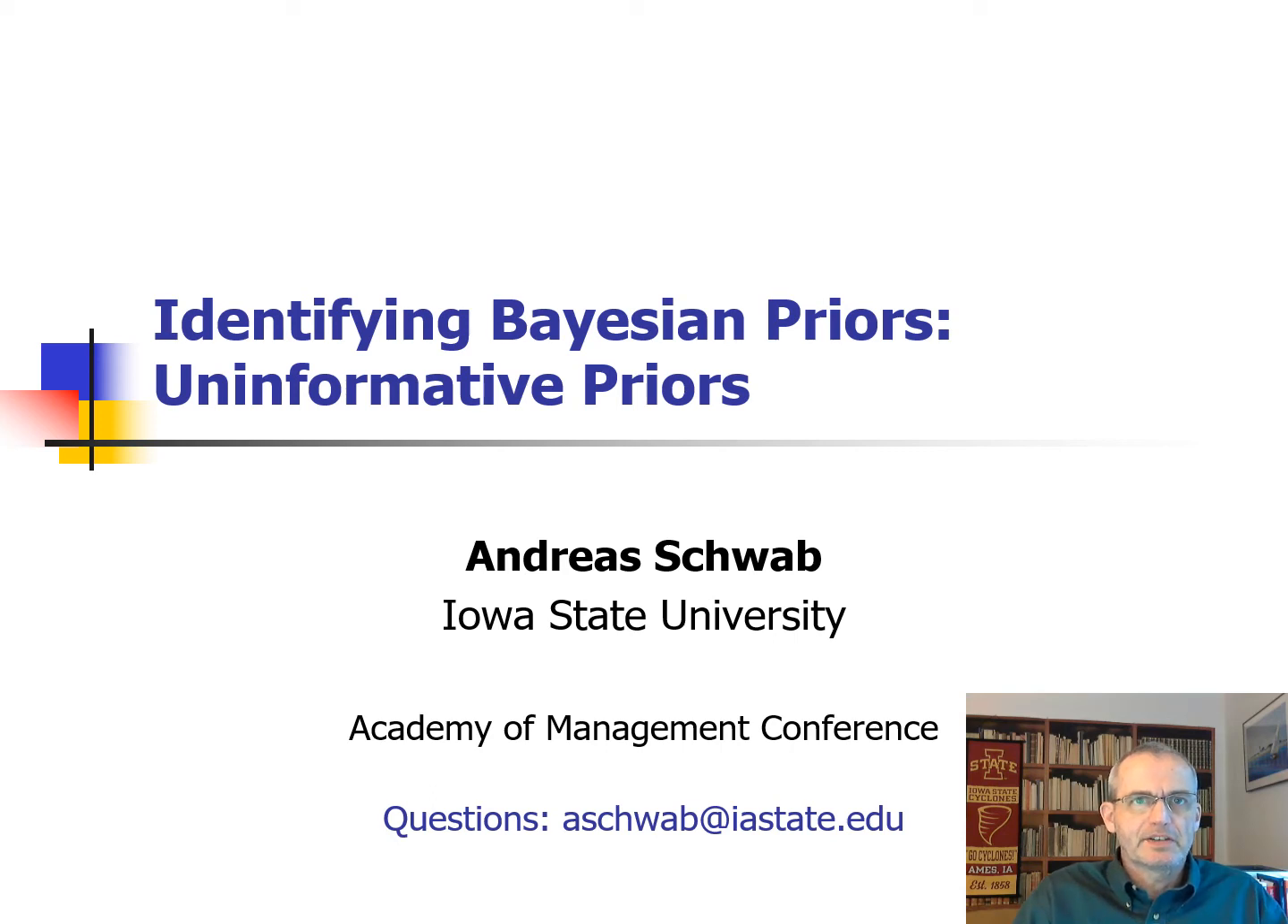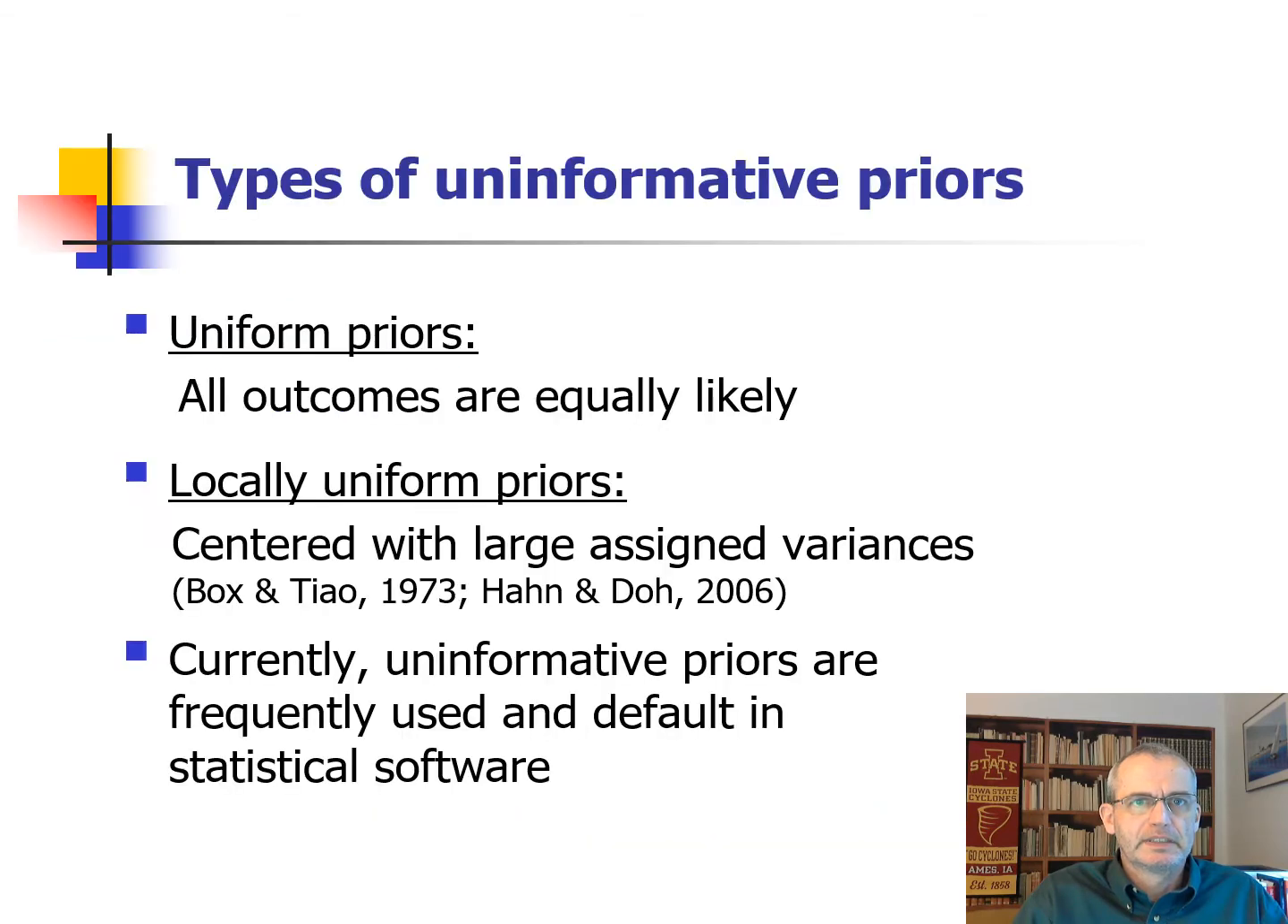In this presentation, I will introduce uninformative priors. Uninformative priors assume that all possible outcome values are equally likely. Such priors make sense when we have no information about the distribution of outcome variables.